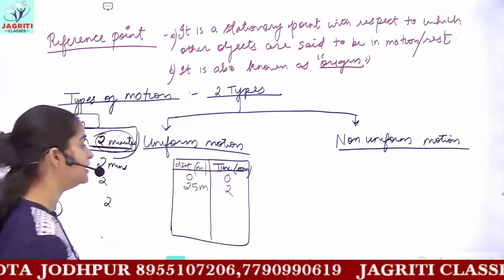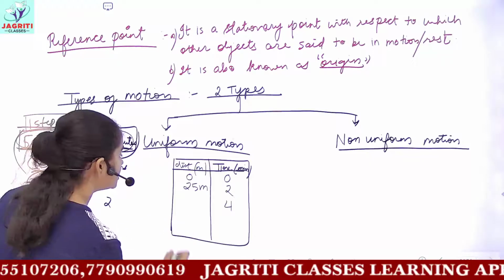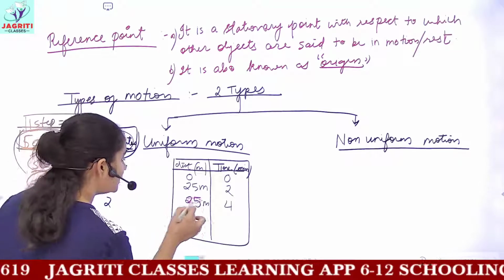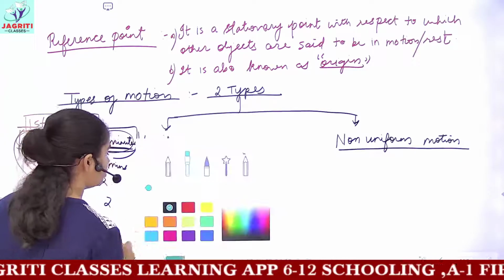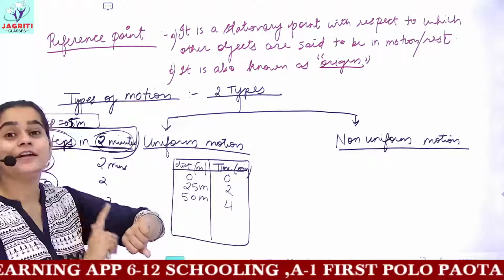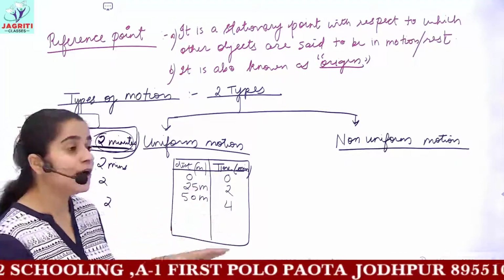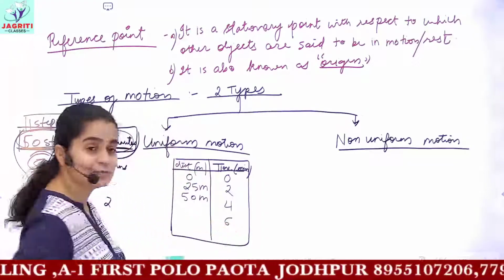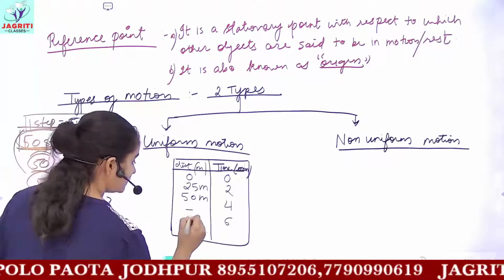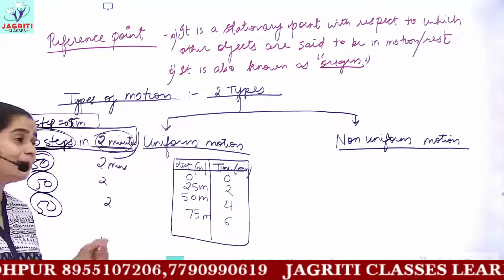Now in the next 2 minutes, that is a total time of 4 minutes, how much distance would you travel? In the next 2 minutes also, you will travel 25 meters. So the total distance traveled would be 50 meters. Now talking about the next 2 minutes, taking 4 minutes as the initial time, 4 plus 2 gives you how many minutes? 6 minutes. And in 6 minutes, the total distance traveled by the object would be 75 meters. So this would be the total distance traveled by the object.